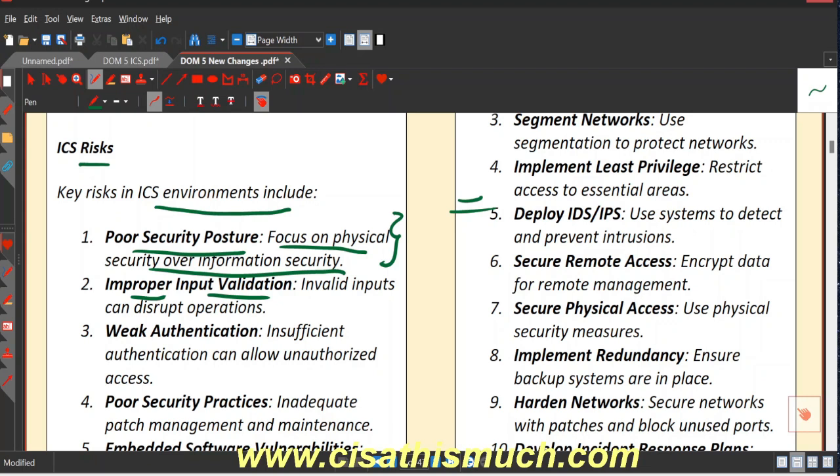they can input malicious code, and they might even get admin access to the systems. And it's not just about intruders, even unauthorized persons present in the industry. As we have discussed, there can be internal threats as well as external threats. So even internal employees, even internal workers, can be a risk factor. So you need to have proper input validation. The input should be validated. Invalid inputs can disrupt the operation. If some wrong command is given, if control is taken by the intruder, they can do anything with these systems, and the impact can be huge.